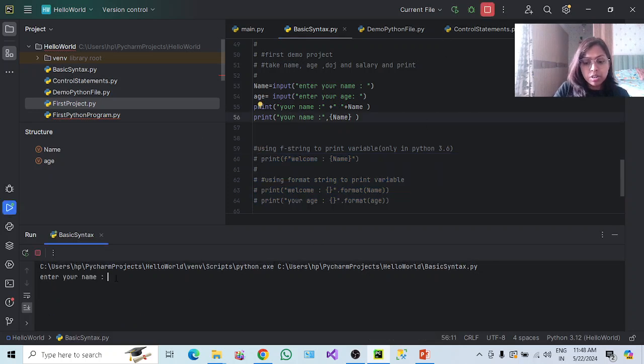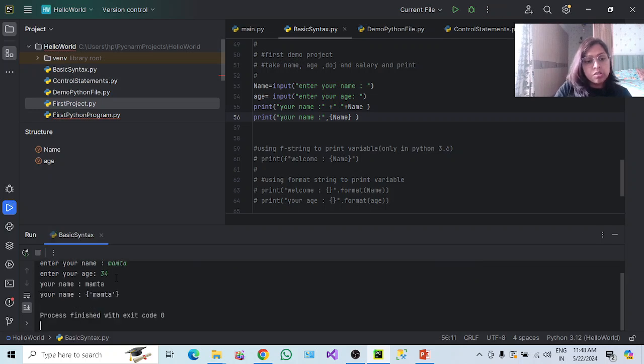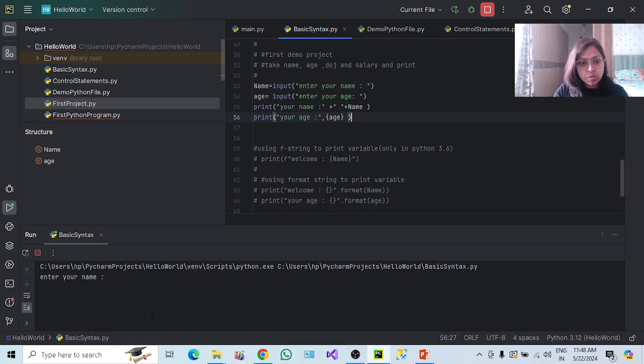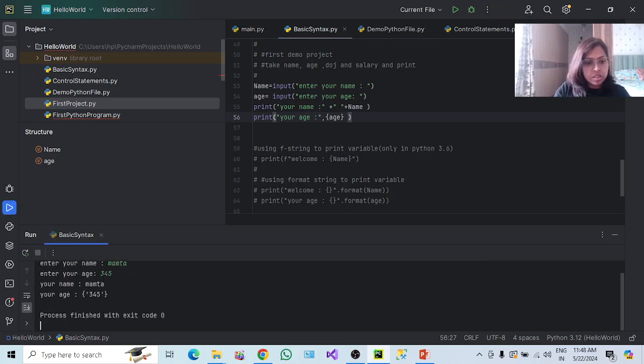So this is how you can see, enter your name, let's say, enter your age, let's say. So it is coming like this. Your name is this, your name is this. Why your name? Okay, I have mentioned it here. And it should be like age. If I execute it, my name, age.